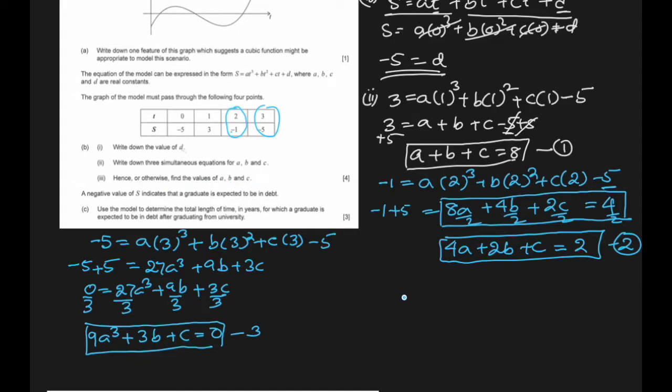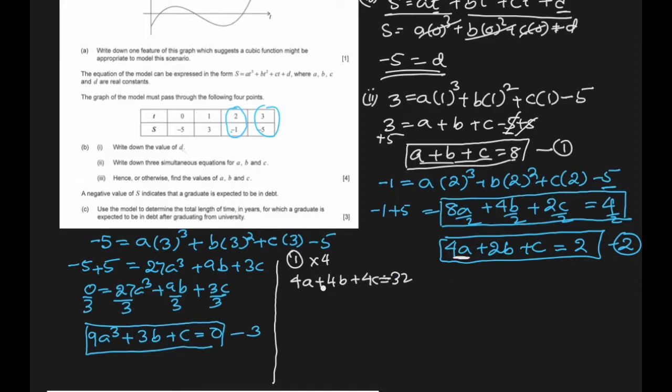There are some methods by which we can do this, but we will use these 3. So this is A, B and C equal to 8, equation number 1. If I multiply this by 4, it will become equal to this, right? So let me write it. Multiply equation number 1 by 4. So it becomes 4a plus 4b plus 4c equal to 32.